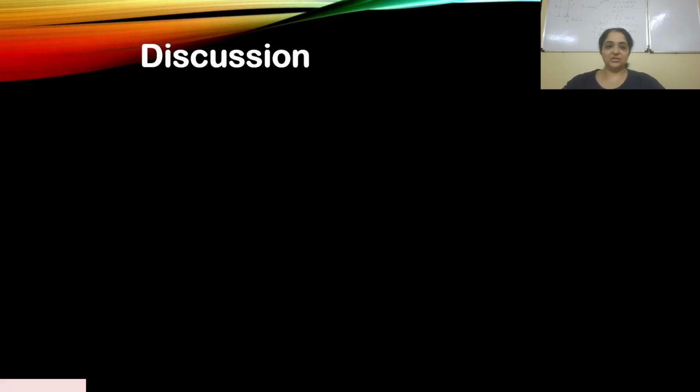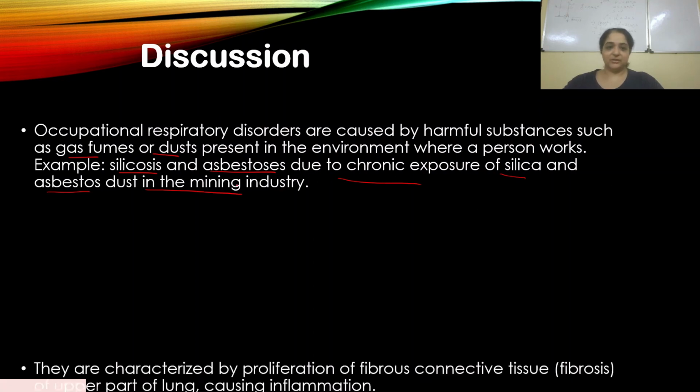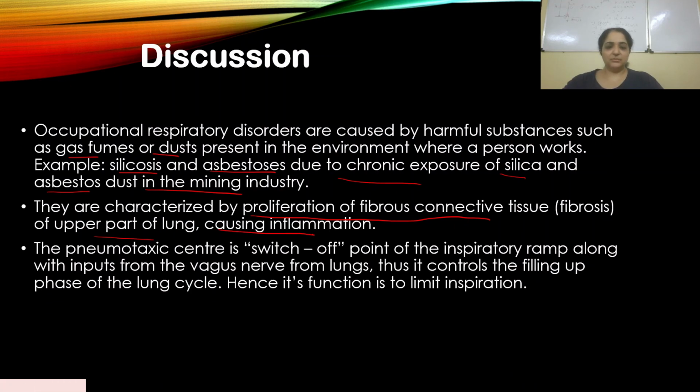Let's look at the discussion. Occupational respiratory disorder is caused by harmful substances such as gas fumes or dust present in the environment. For example, silicosis and asbestosis are due to chronic exposure to silica and asbestos dust in the mining industry. This is characterized by proliferation of fibrous connective tissue in the upper part of the lung, which causes inflammation.